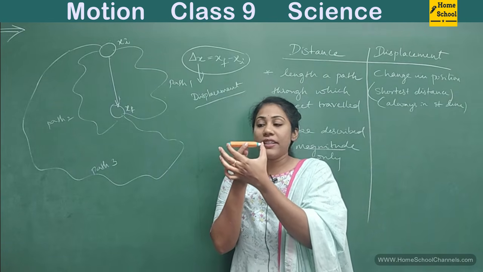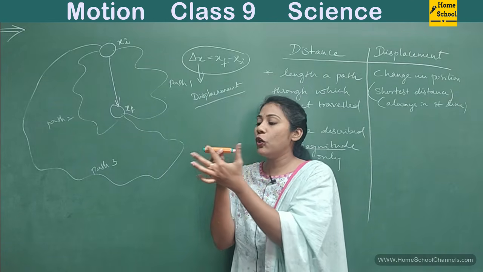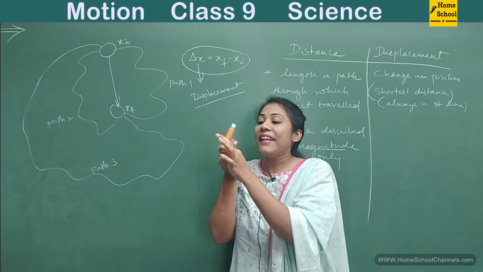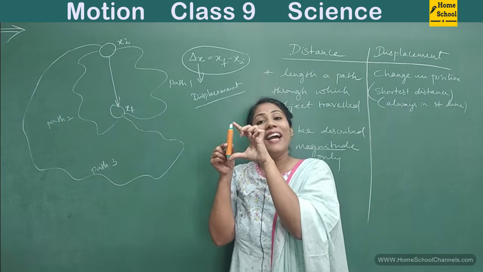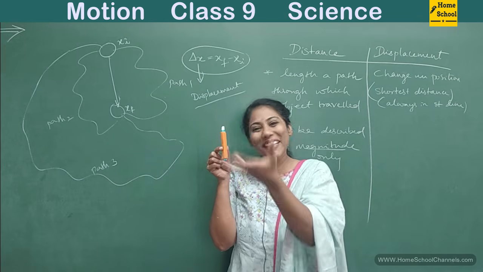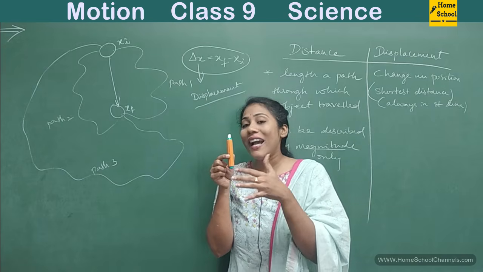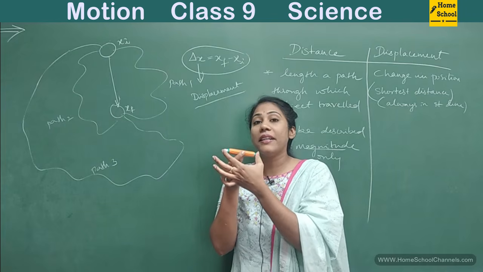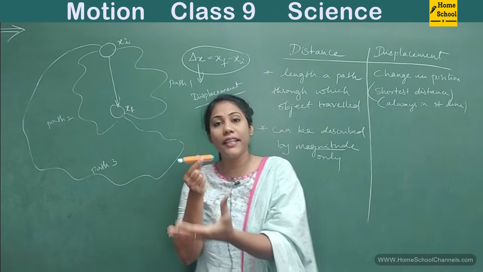If I have to measure the length of this chalk piece, I can hold it horizontally and measure with a scale, or I can hold it vertically and measure with a scale. I get the same length, right? So here I'm not concentrating on the direction. I am just concentrating on the length only.